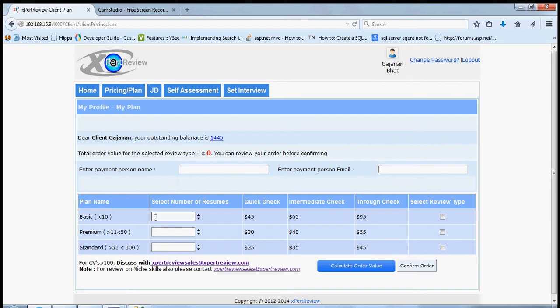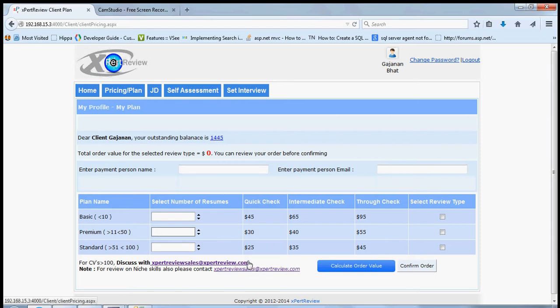For the basic plan, you can post maximum of 10 resumes. When we say maximum of 10 resumes, it covers the resumes under all type of checks. That means you can post maximum of 10 resumes, combining the total resumes under the quick check, intermediate check and thorough check. If you wish to post more than 10 resumes but less than 50 resumes, you can select the premium plan type.